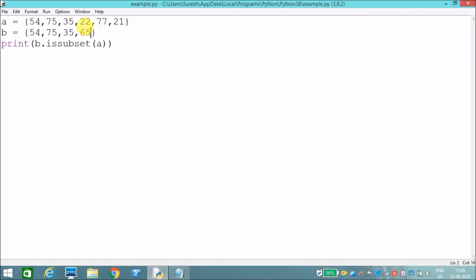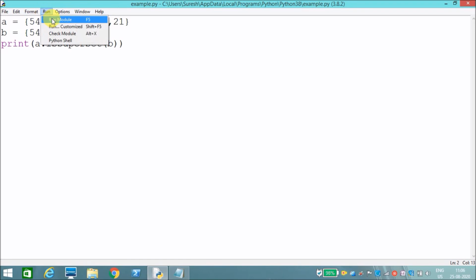Likewise, B is a subset of A. Okay, now we can find whether A is a superset of B. Print A dot is superset of B. Okay, A is a superset of B. Okay, I'll remove 65 now.